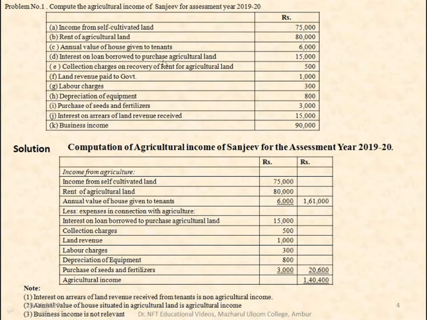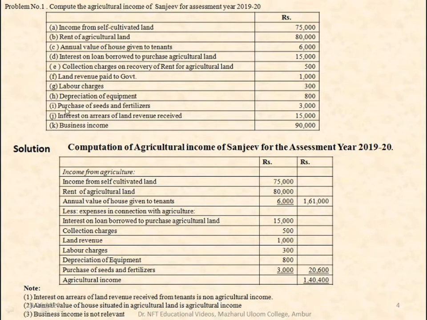Interest on loan borrowed to purchase agricultural land. It's an agricultural expense. It's a loan which is borrowed, so interest on the loan is paid. So it's an agricultural expense. Next, you have collection charges on recovery of rent for agricultural land, 500. Collection charges are paid, so again it's an expense. Land revenue paid to the government is also an expense. Labor charges is again an expense. Depreciation of machinery 800 is an expense.